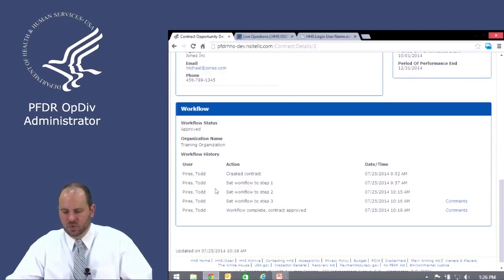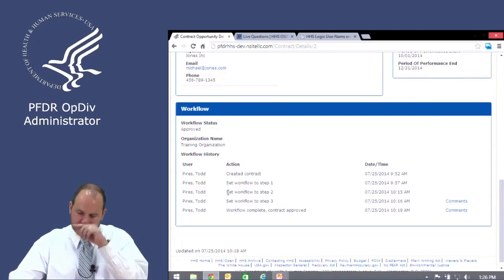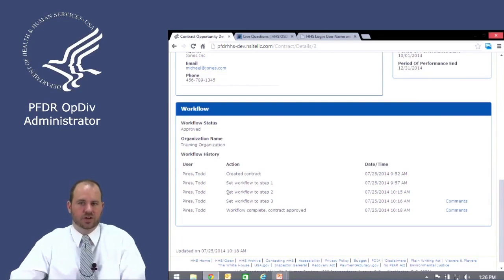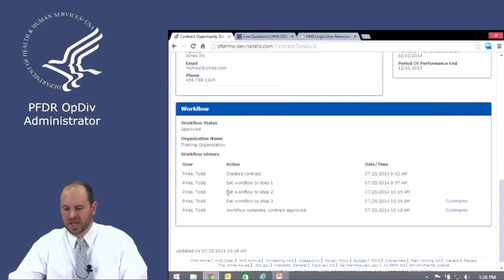And then in the review group, you'd see who the contract reviewer was, and when they saved it and set it to workflow step 2, and then this reviewer reviewed it and approved it, and then finally the user in the final approval step who clicked that approve button and made this contract opportunity available to the public.